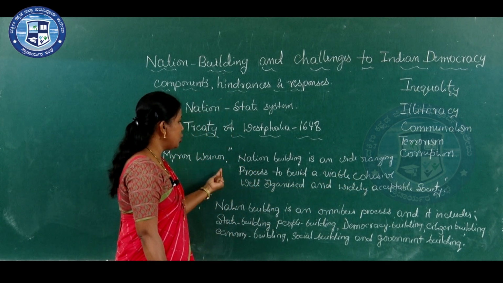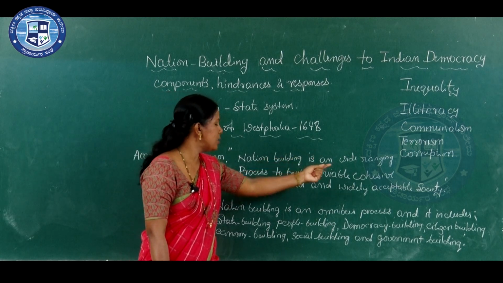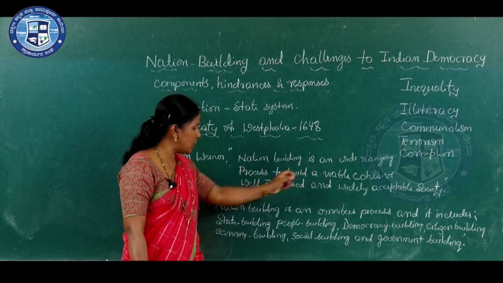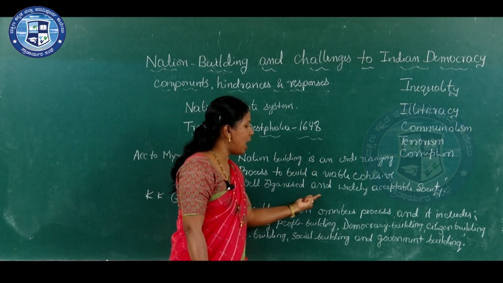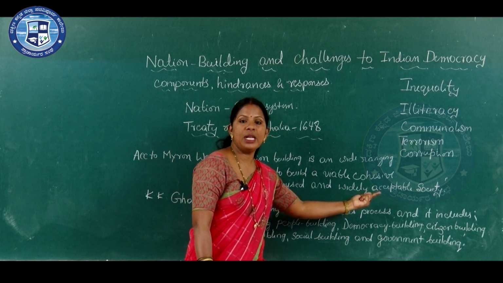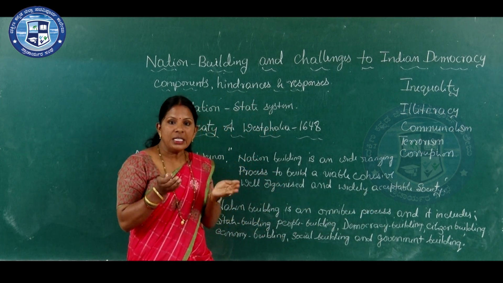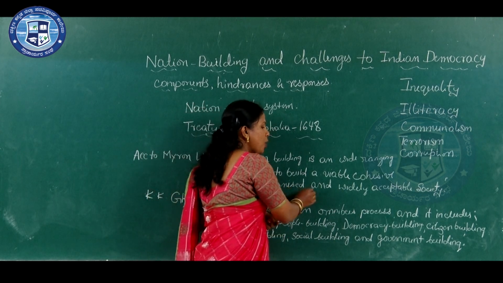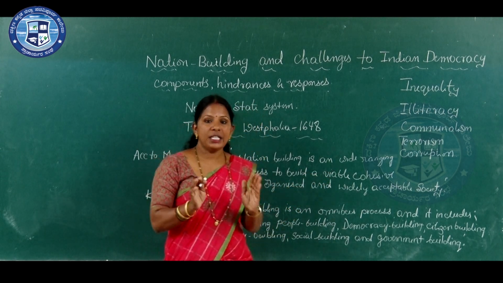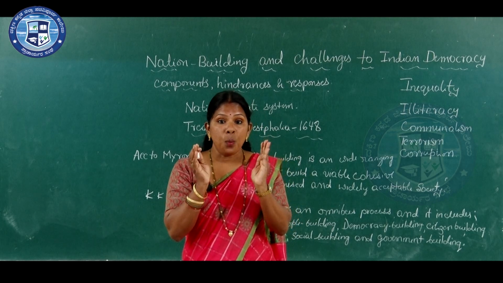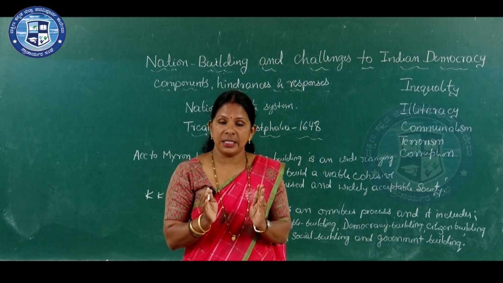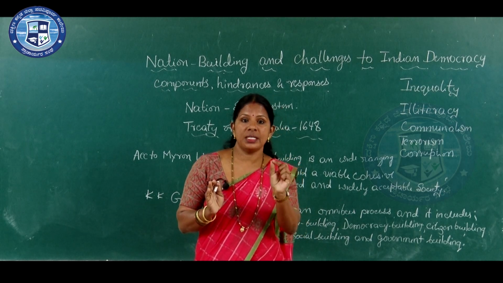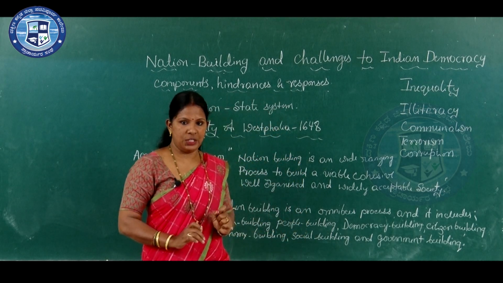Nation building means to establish a well organized society. It is to establish a widely acceptable society. The society must be accepted by all. So, this is the meaning of this definition.